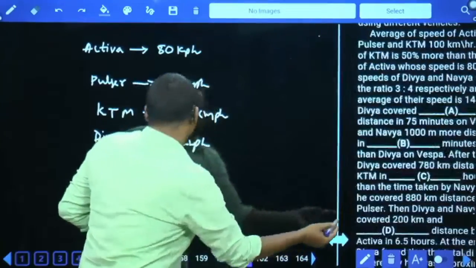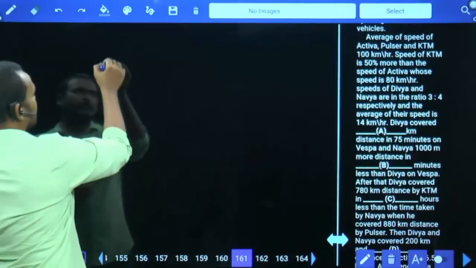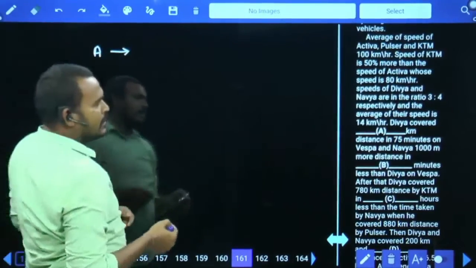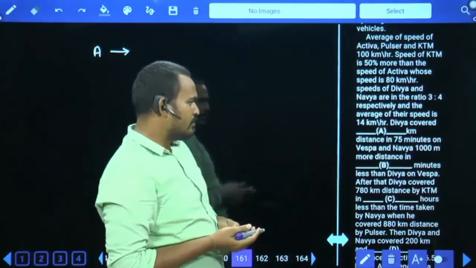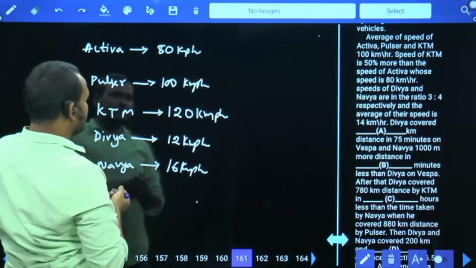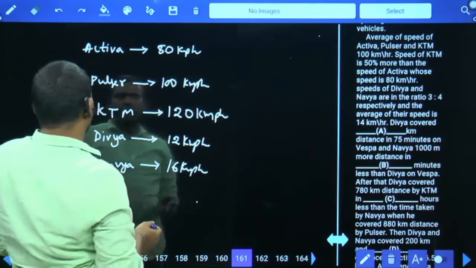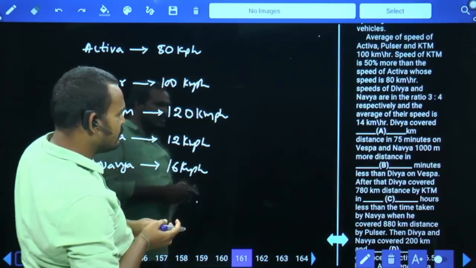Okay, first we require a value. Here Divya covered dash kilometers distance in 75 minutes on Vespa. In Vespa, the Activa speed is 80 km per hour. 80 kilometers per hour, but we require how many minutes? 75 minutes.